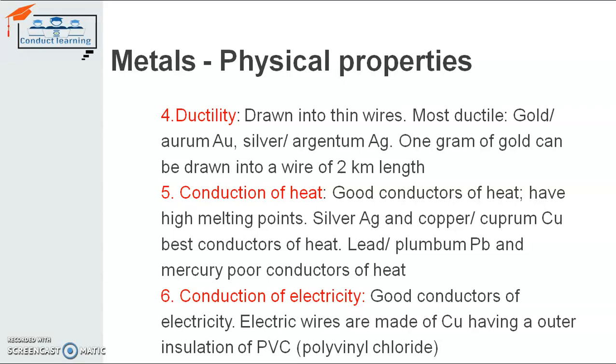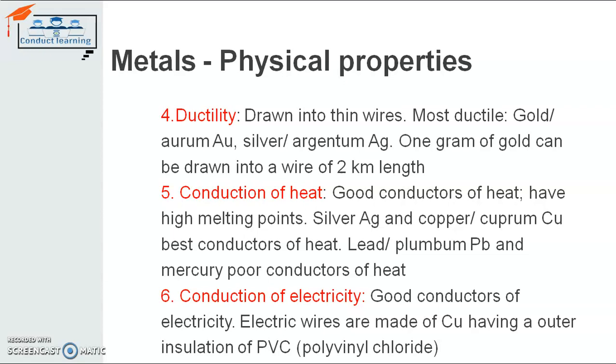This is another property that is required along with the conduction of heat. If the melting point of a metal is low, it will melt when you use the metal for cooking food and any other task like this. So it should have a high melting point also. So metals need a high melting point as well as conduction of heat. Both properties are there with the metals.